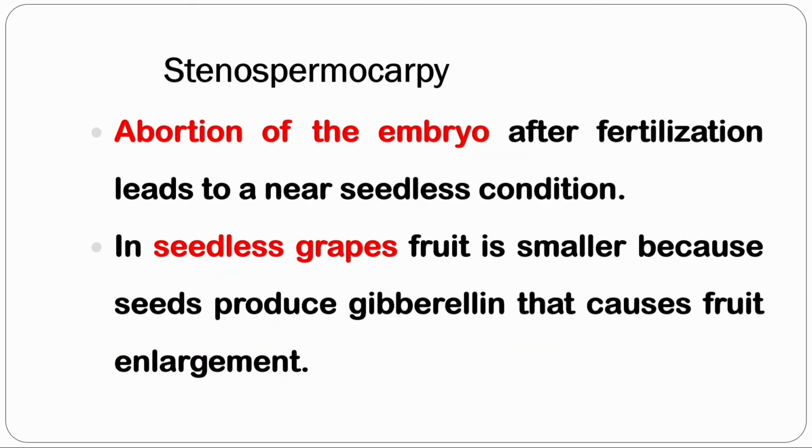Parthenocarpy and stenospermocarpy are more or less similar. The difference here is in parthenocarpy, seedless fruits are formed without fertilization, whereas in stenospermocarpy, fertilization and pollination occur normally, but in the subsequent process, abortion of embryo occurs, resulting in seedless fruits. Most common example is seedless grapes and seedless watermelon.